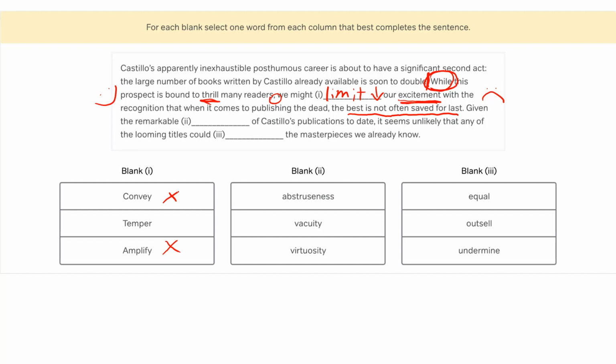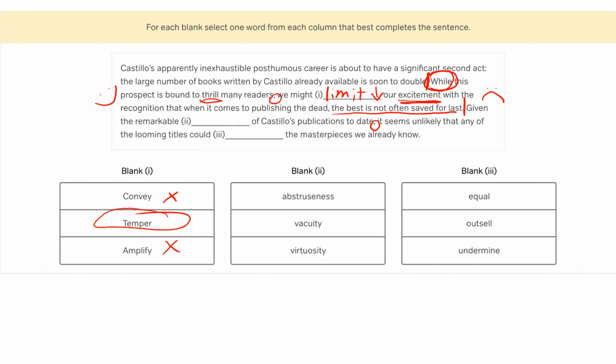But it can also mean to limit or bring down, reduce our expectations. And that aligns perfectly with our prediction. We're on track. We're going to go ahead and move on to the next sentence and blank number 2. Okay, given the remarkable blank of Castillo's publications to date. Okay, we see a comma, so we can go ahead and stop here.